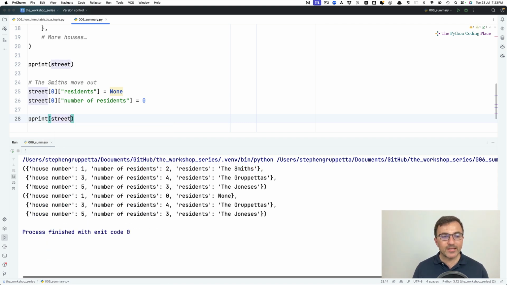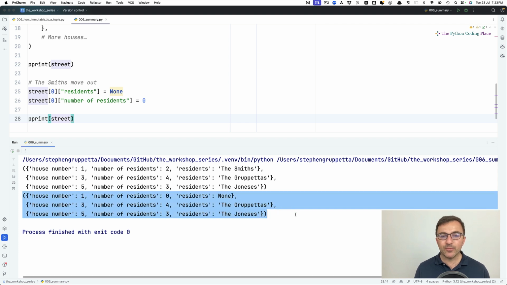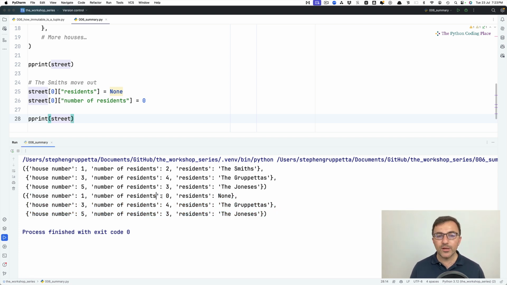And that's the second time it's been printed. And you can see that house number 1 now has 0 residents and residents is none. Good. Except that, wasn't street meant to be a tuple? Well, it is. Street is a tuple. And didn't we say that tuples are immutable? Which means that their value cannot change. But something has changed there.